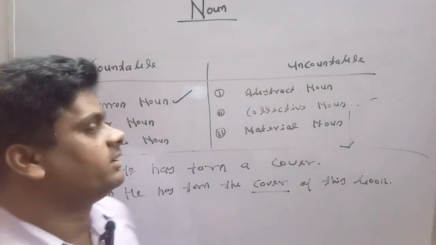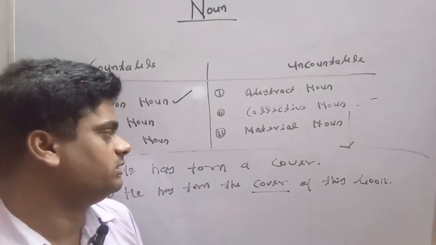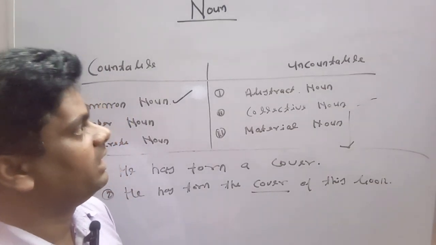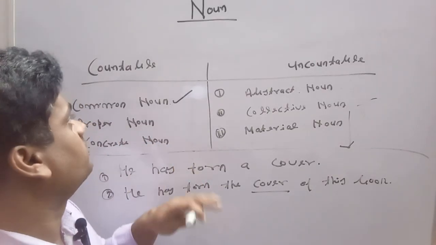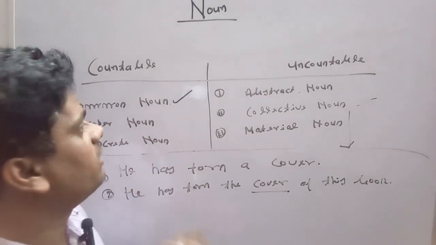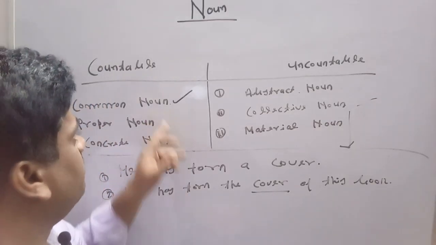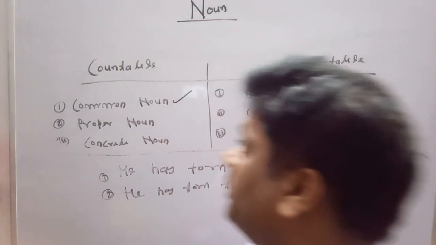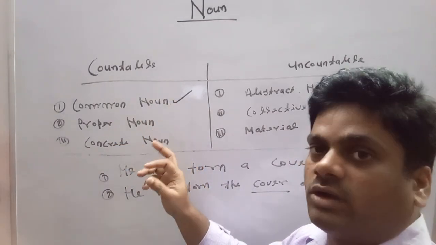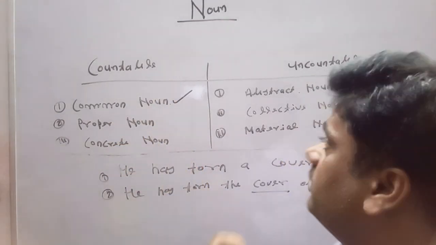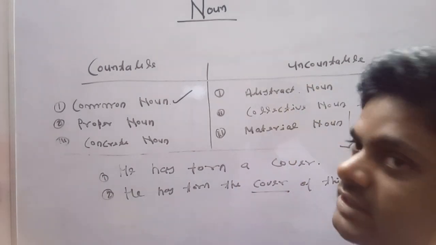So guys, this is the basic difference between article the and article a, and here we have discussed two types of nouns, countable and uncountable, and we have categorized them. Our countable nouns are common noun, proper noun, and concrete noun, and our uncountable nouns are abstract noun, collective noun, and material noun.